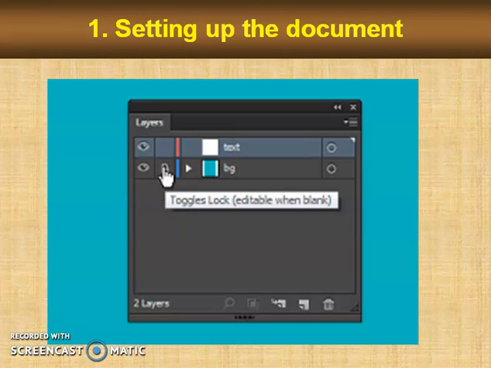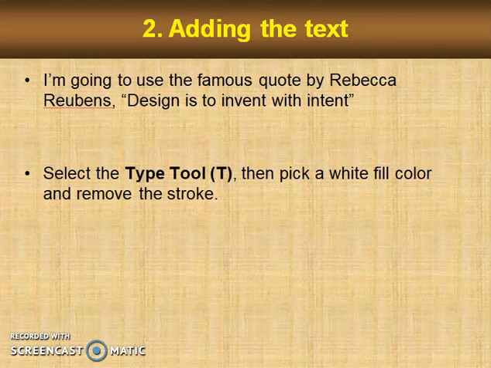This is the preview of the command that I have talked to you about. Adding the text. I'm going to use the famous quote by Rebecca Rivens, "Design is to invent with intent." Feel free, you can choose any important content according to your wish. Select the type tool T, then pick a white fill color and remove the stroke.